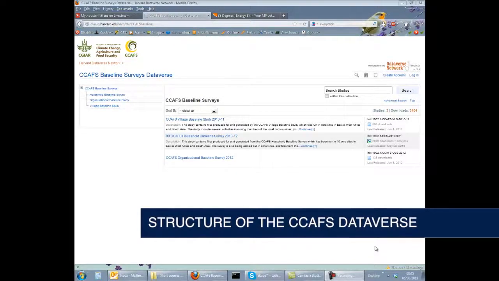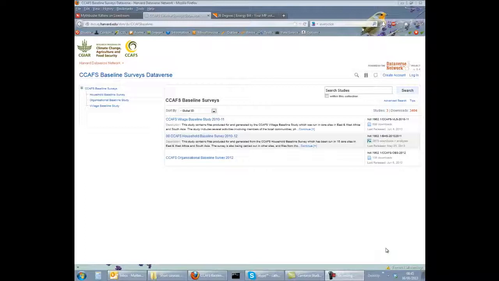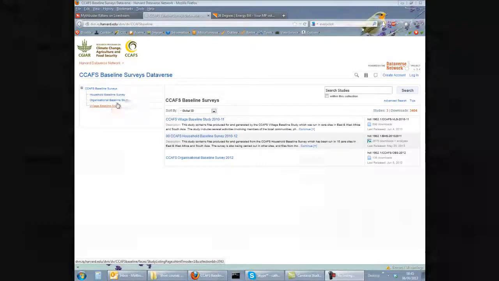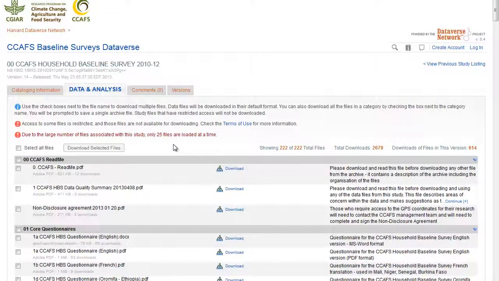The CCAS Dataverse has been set up with a main collection, CCAS Baseline Surveys, and 3 sub-collections, one each for the household baseline, village baseline, and organisational baseline. We will concentrate on the household baseline in this demonstration. Within Dataverse, you can group the study files into categories. The categories and the files within the categories will generally be ordered alphabetically. In the CCAS Dataverse, we have numbered the categories and some of the files so they appear sorted in a